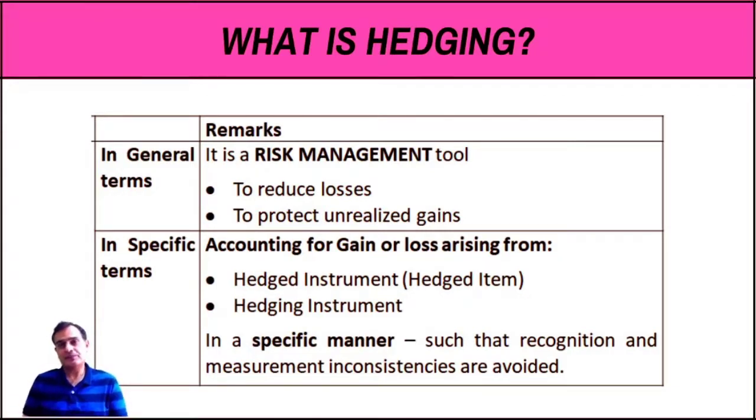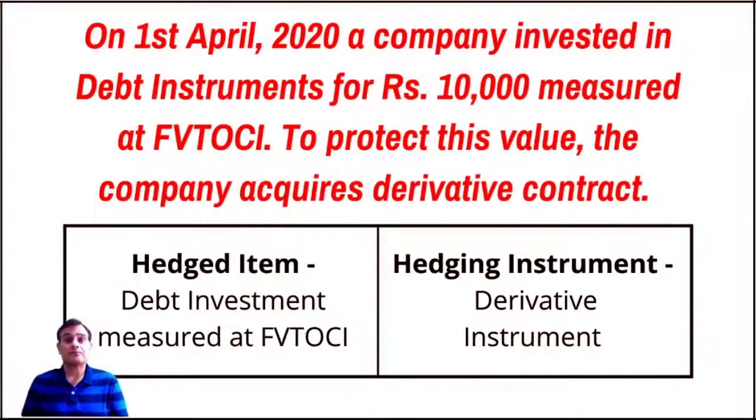I think if you come back to the example, if you apply your concepts in terms of debt investments, you know that debt investments is going to be measured at FVTOCI. So the fair value changes of the hedged item is going to be taken in other comprehensive income. But as far as the derivative is concerned, as per Ind AS 109, it is always measured at fair value through profit and loss account, which means the fair value of the hedged item is going to go to the OCI. And the fair value changes of the derivative instrument is going to go to the P&L. So this would mean an inconsistency.